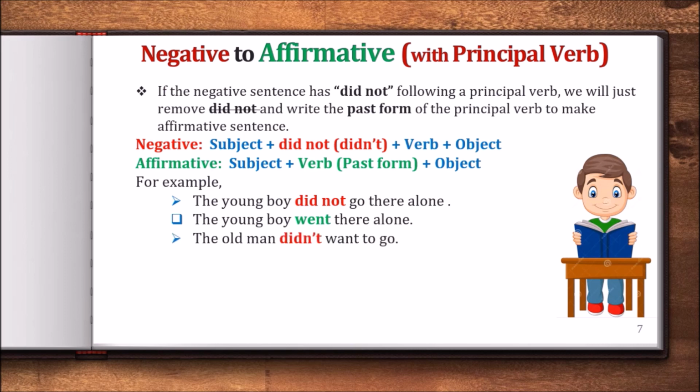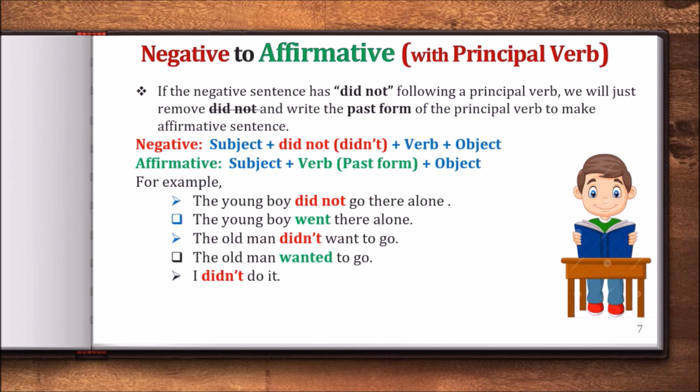Then the old man didn't want to go. What will be the answer? In affirmative sentence, we will write the old man wanted to go. The past form of want is wanted, right? Next, I didn't do it. Again, this sentence is a tricky one, so don't get tricked by anyone.